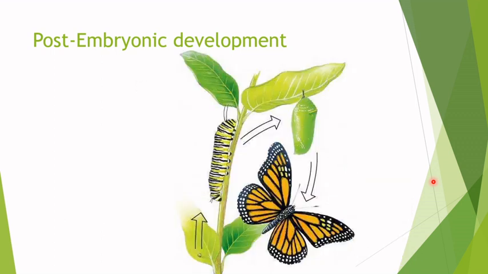Or it can be complex. In the complex, the larva is completely different to the adult, and there's an intermediate stage that's called pupa. So the larva is going to eat, it's going to grow, and then it will develop a pupa and it will hatch into an adult, which will be in charge of doing the sexual reproduction.